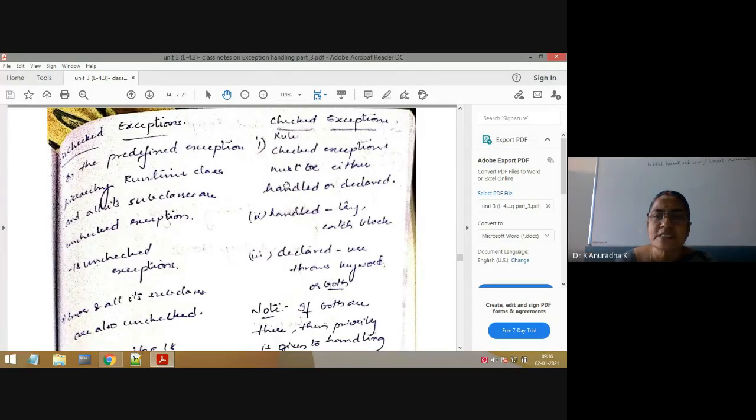Checked exceptions must be either handled or declared. Handled means using try-catch blocks. Declared means the method throws the particular checked exception. How the method throws the particular checked exception, I will explain later. Now try to understand these two points. Handling means try-catch blocks. Declared means using the throws keyword. Who will use this throws keyword? The method in which that checked exception is raised will use this throws keyword.